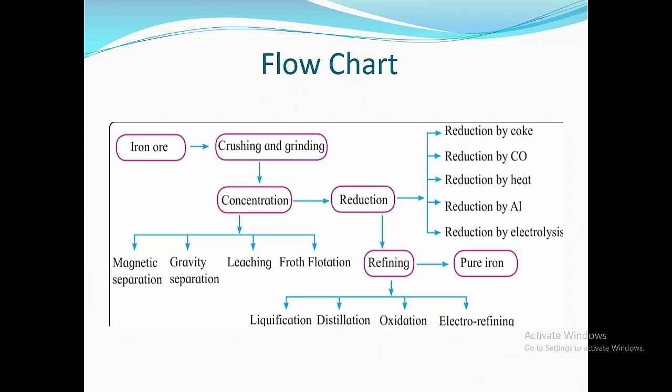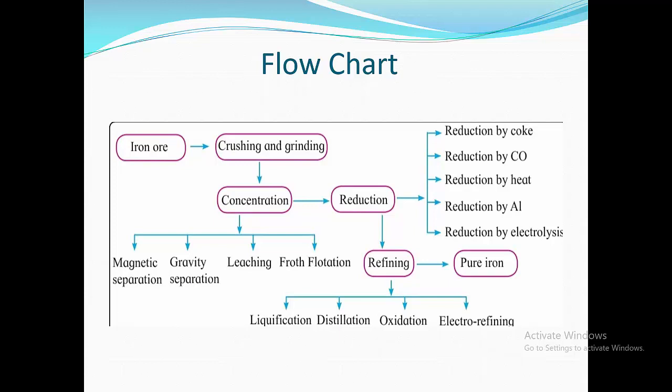Iron ore is taken, which is then crushed and ground. Then it is concentrated. Concentration of ore is carried out by using magnetic separation, gravity separation, leaching or froth flotation. This concentrated ore undergoes reduction.